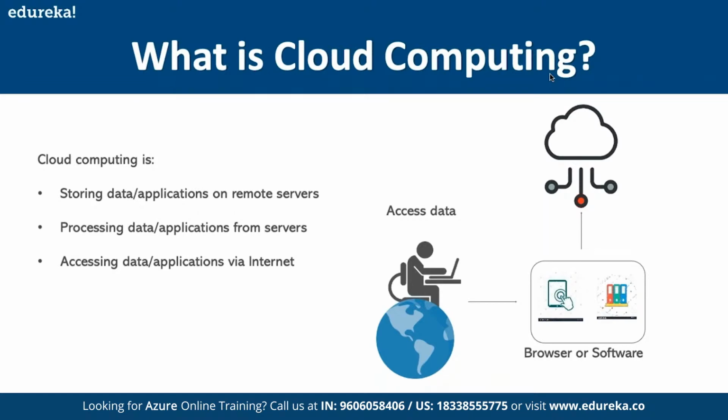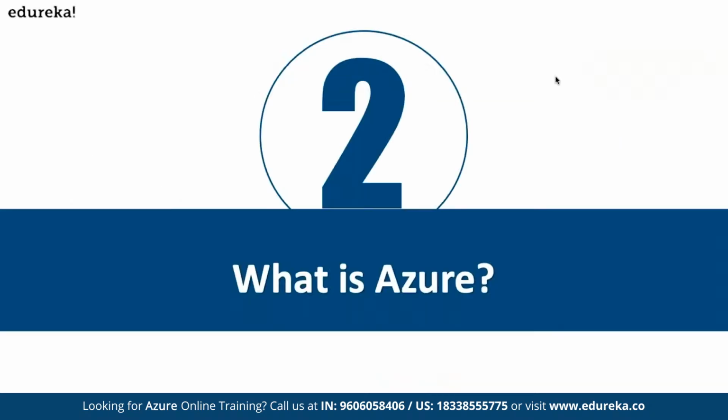If we talk about the main cloud computing vendors, we have AWS, Azure, and GCP, and then multiple other small vendors in the market.